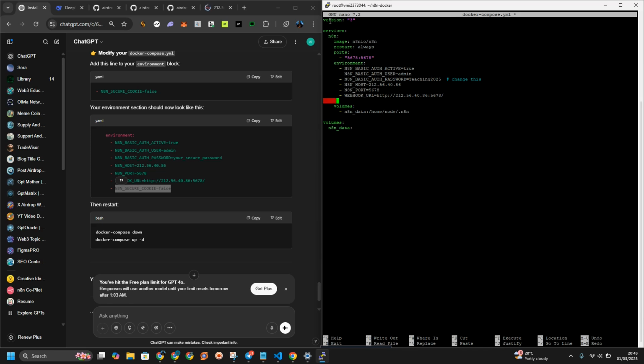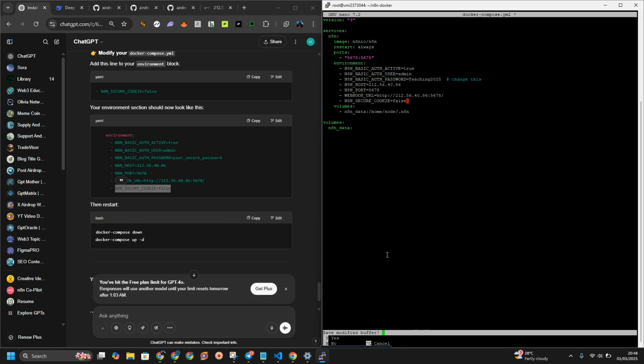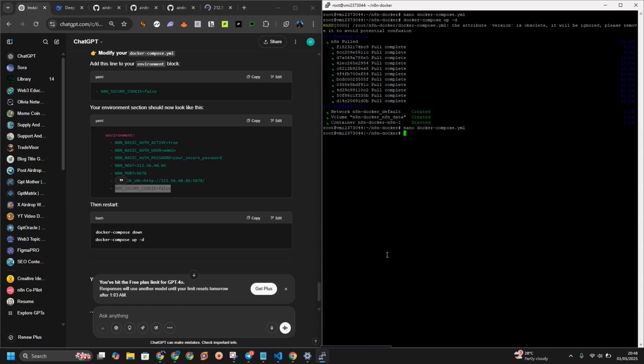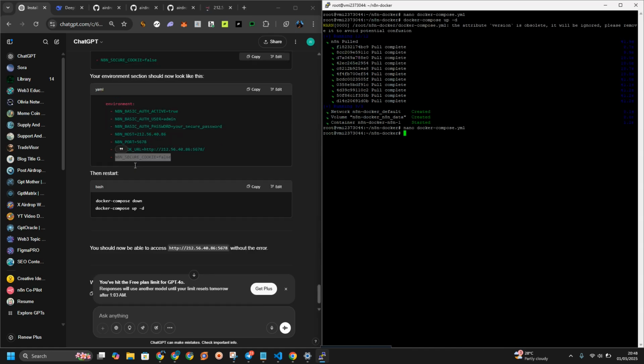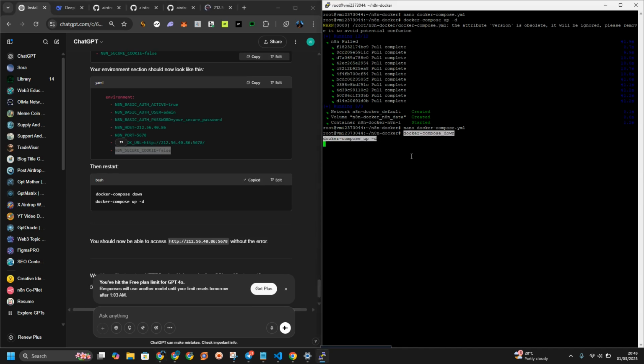No, I think you have to move forward a bit. It's your dash and then your code. So you have to click Control X, Y, and enter. The next thing is let's just restart the compose Docker.